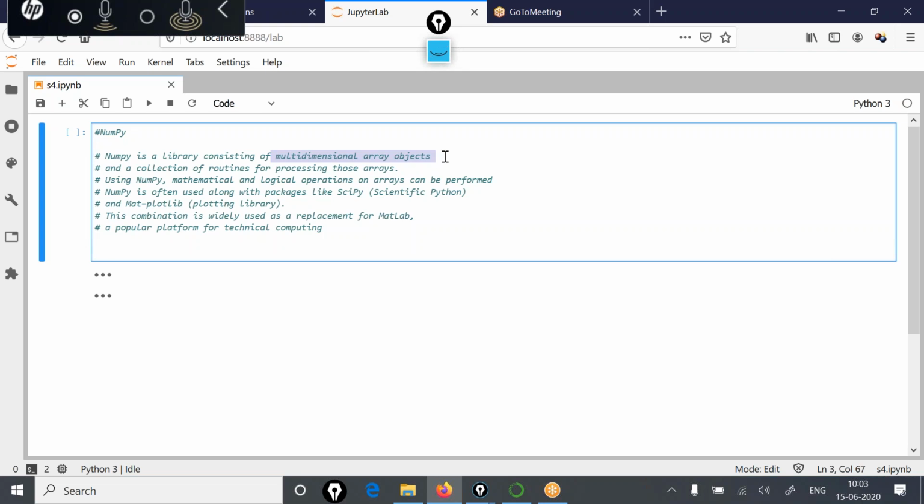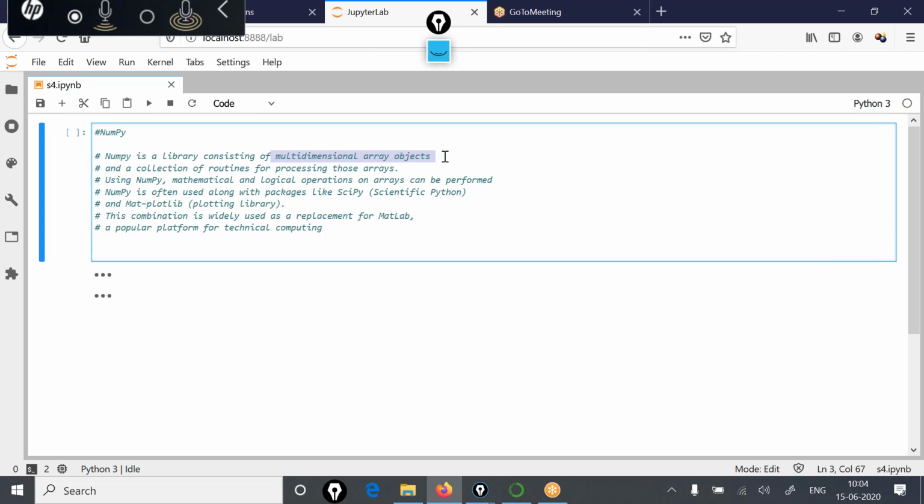You will see later on that NumPy will be used in the scikit-learn library, which is a library for writing machine learning based applications. NumPy will be used in OpenCV also, which is basically a computer vision related library. NumPy is used in Pandas also. So there are so many modules that rely on NumPy.